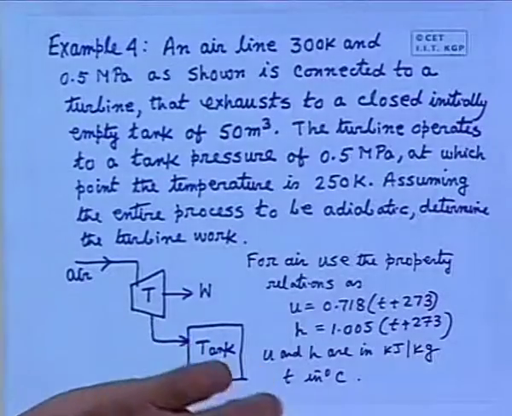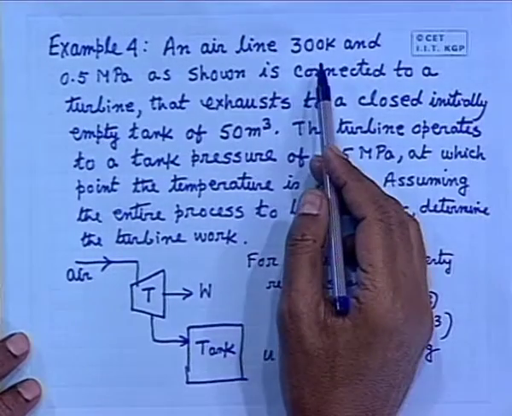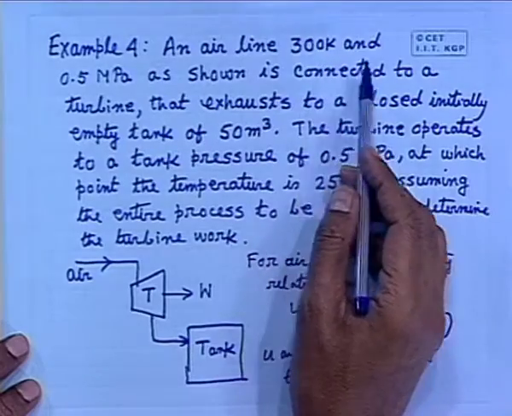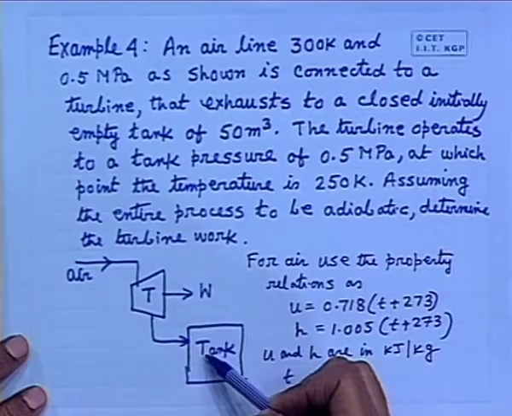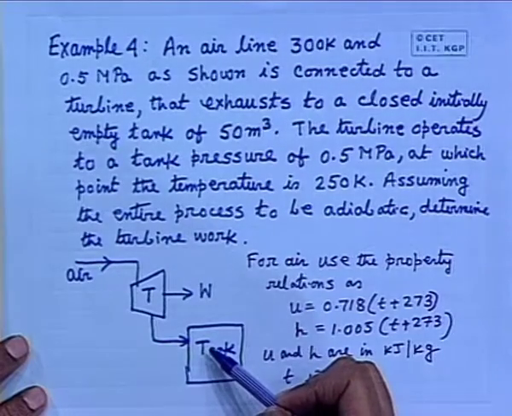So wait. Problem 4. An air line at 300 K and 0.5 megapascal as shown is connected to a turbine.